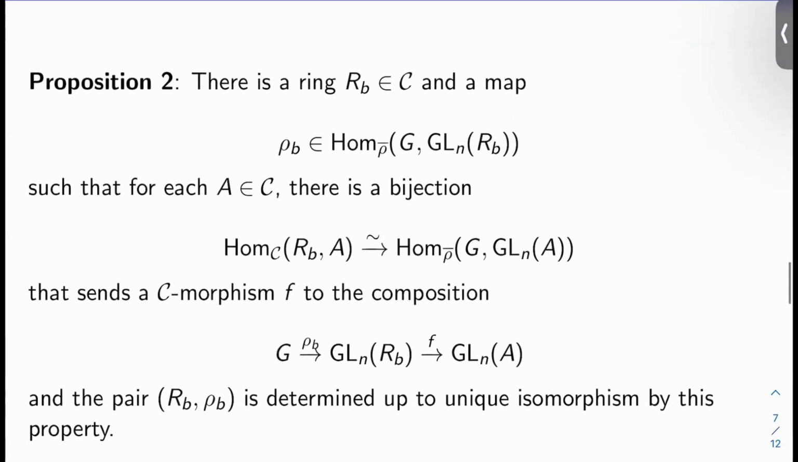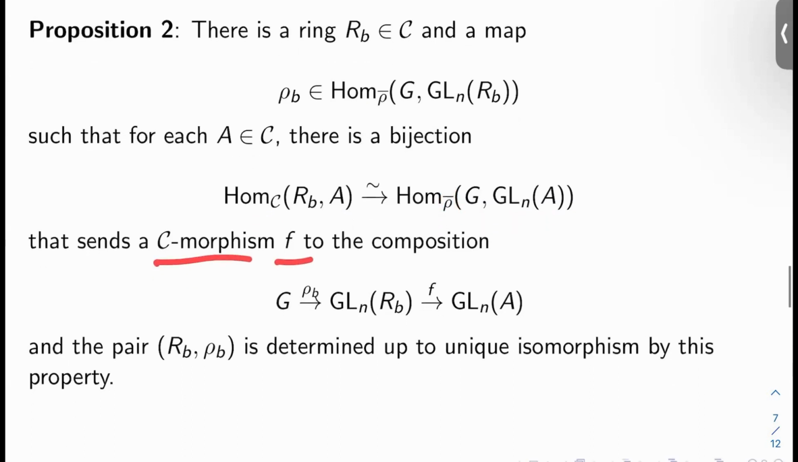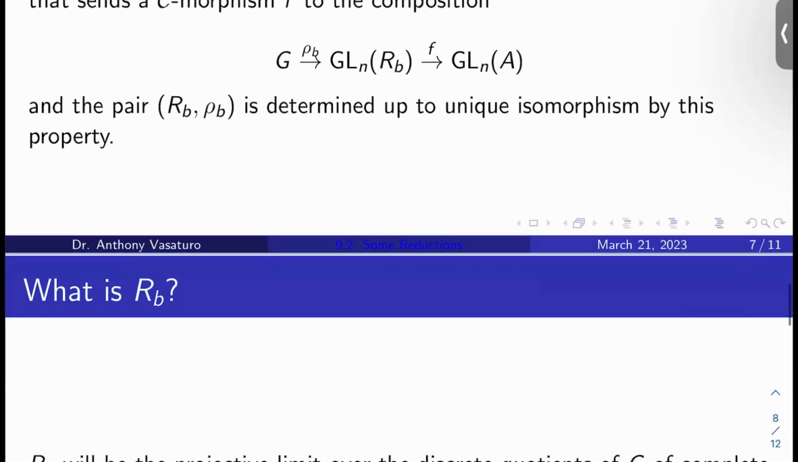Okay, so proposition 2: there is a ring R_B in C and a map ρ_B in Hom_ρ̄ from G to GL_N of R_B, such that for each A in C, there is a bijection from C-maps from R_B to A to Hom_ρ̄ maps from G to GL_N of A. And this map sends a C morphism F to the composition given by G maps to GL_N of R_B under ρ_B, and that maps to GL_N of A under F. And of course, the pair (R_B, ρ_B) is determined up to unique isomorphism by this property by the usual category theory nonsense.